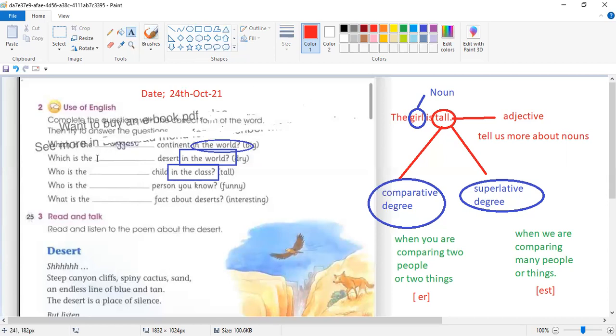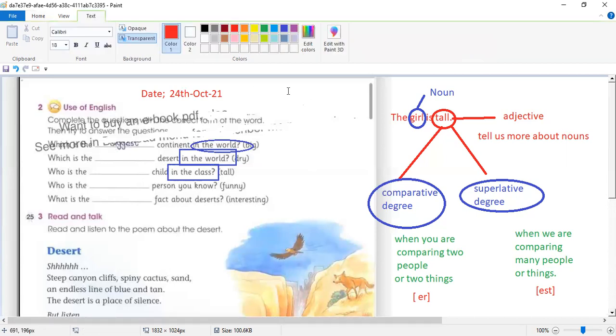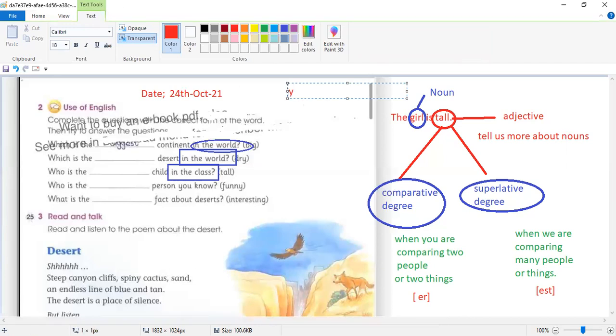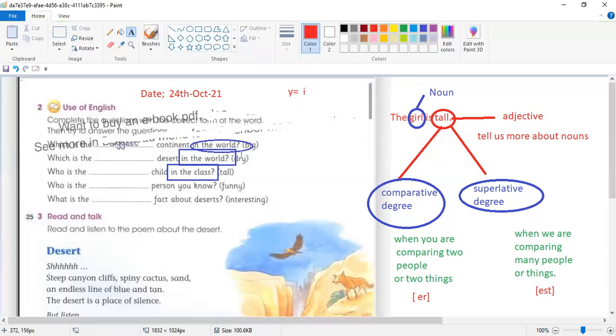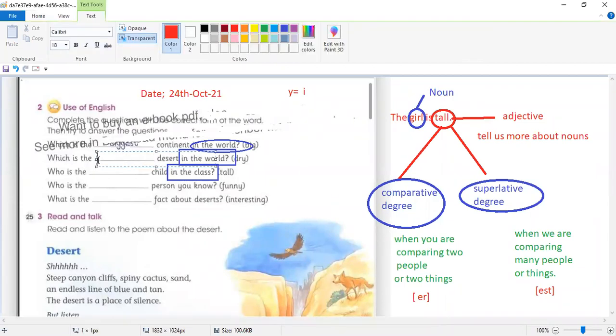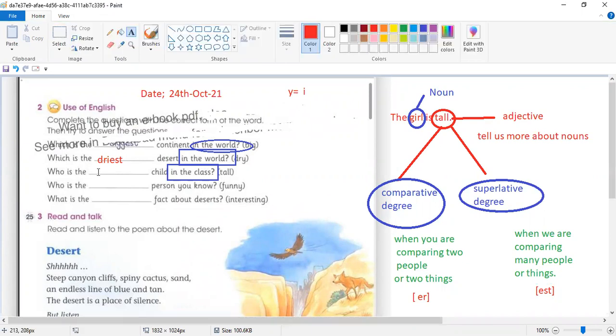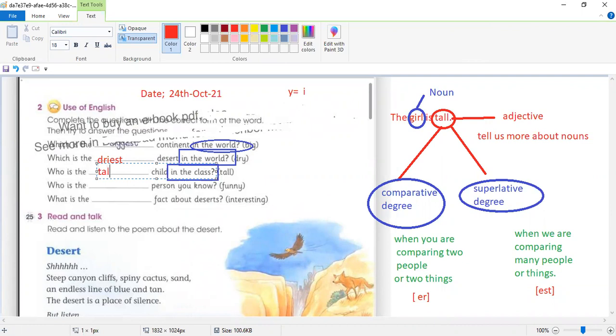Remember girls, whenever you see Y, you remove Y and add I in place of Y. Let's write. The first one is dry. I will remove Y and add I-E-S-T. Can you see here? Driest, in the superlative degree. Next one is tall, tallest, T-A-L-L-E-S-T.